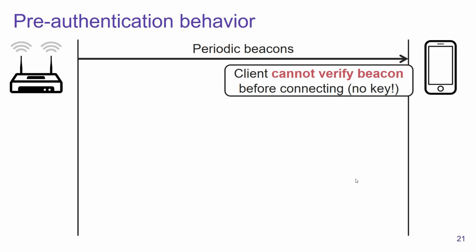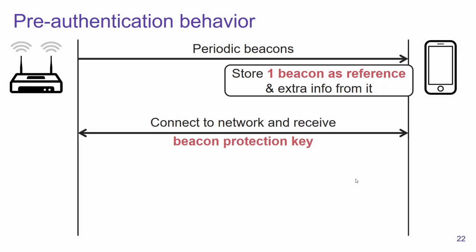Well, our solution is that before a client connects to a network, it will store one beacon as a reference, and it will extract all information of the network from this reference beacon. And when the client now connects to this network, and once it has received the beacon protection key, it can take this reference beacon and then verify its authenticity.